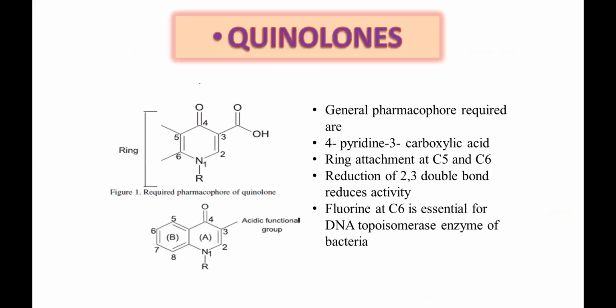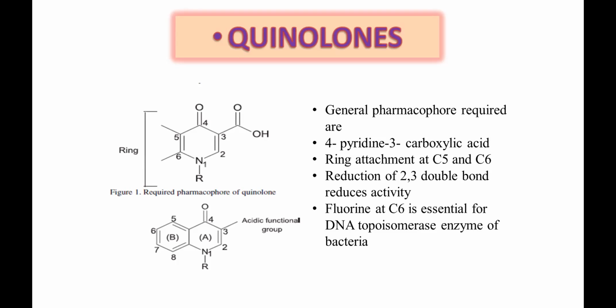So now let's go for the basic SAR of your quinolones. What is the general pharmacophore required for quinolones? First thing, it should contain a 4-pyridone 3-carboxylic acid.